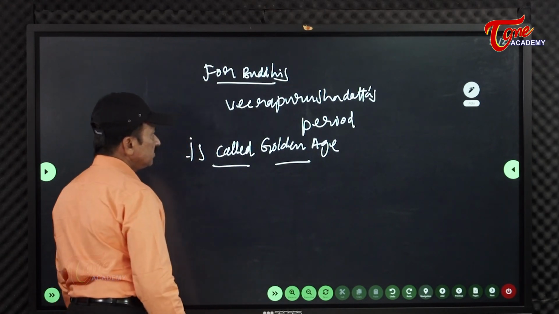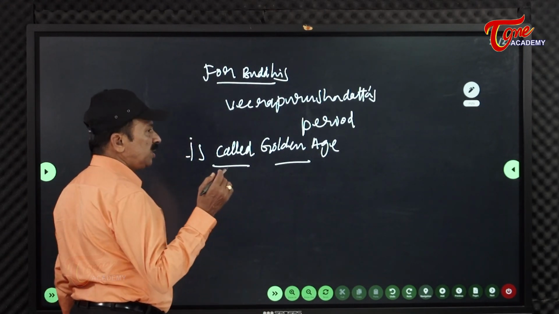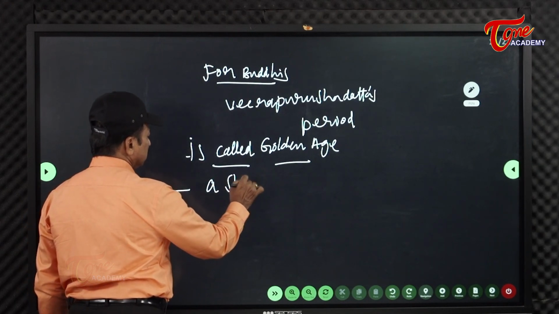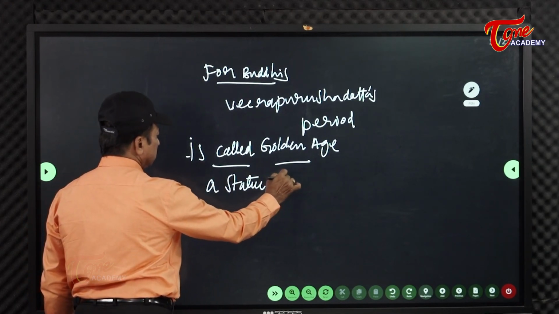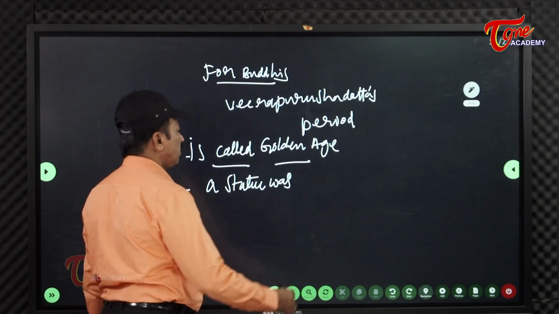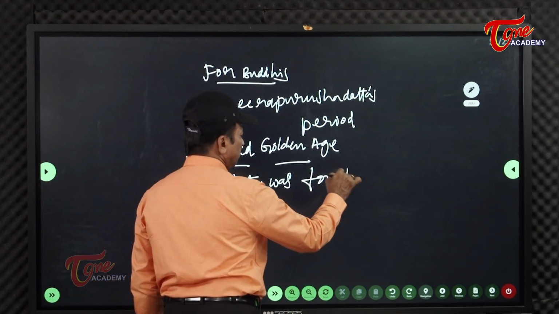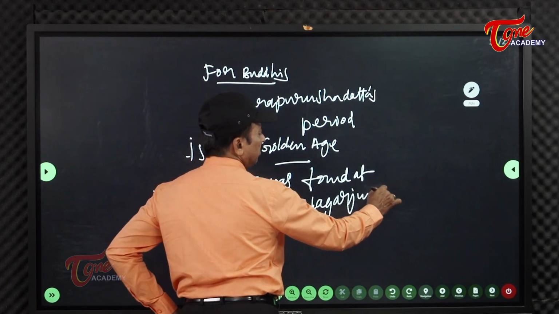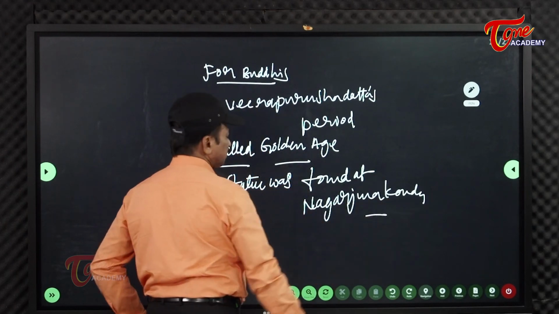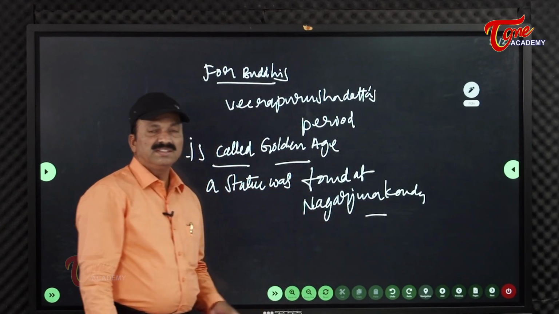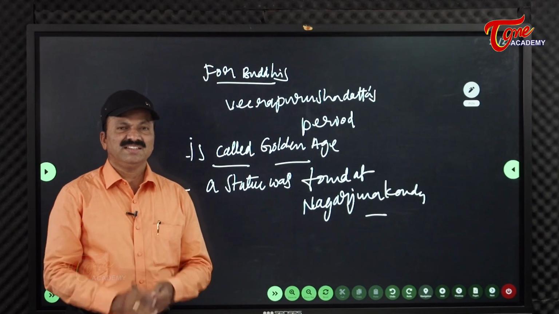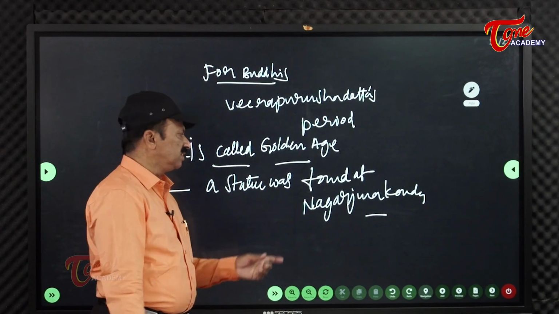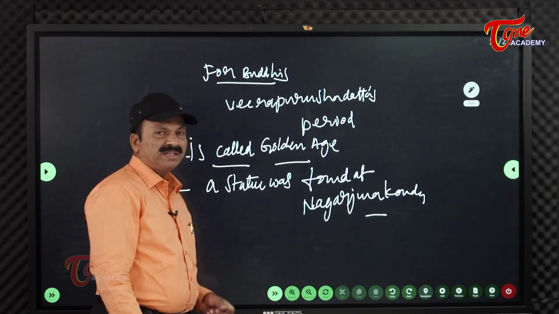So here Veera Purushadatta put his leg on the Shivalingam. A statue was found at Nagarjunakonda, the statue belonging to Veera Purushadatta.